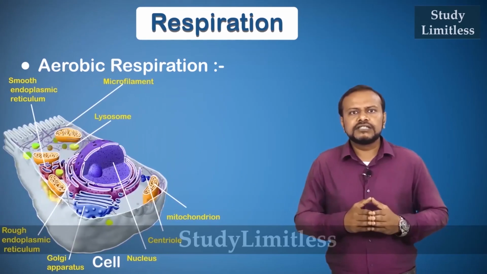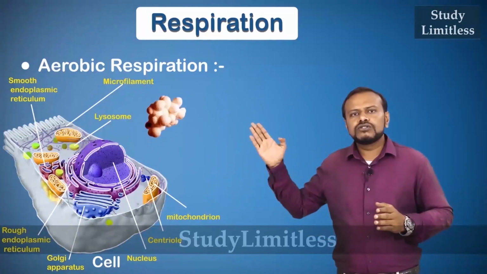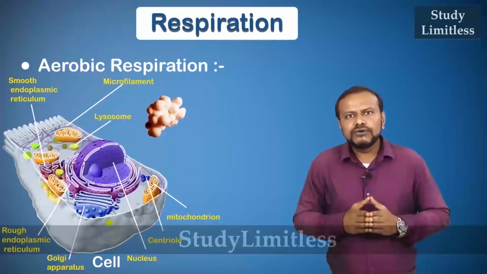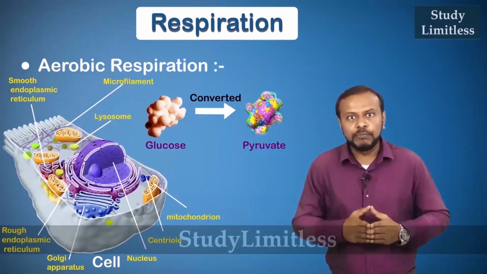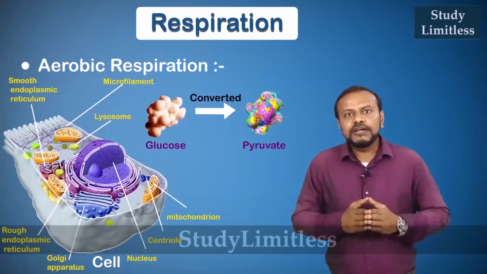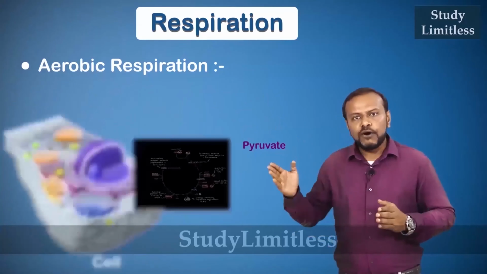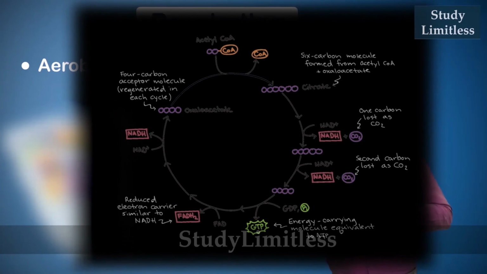In aerobic respiration, glucose is broken down into pyruvate inside the cell in the cytoplasm. This pyruvate is transferred to the mitochondria, and along with oxygen, it enters the Krebs cycle, wherein a number of intermediates are formed, like citric acid, isocitric acid, oxaloacetic acid, malate, fumarate, and oxalosuccinic acid.